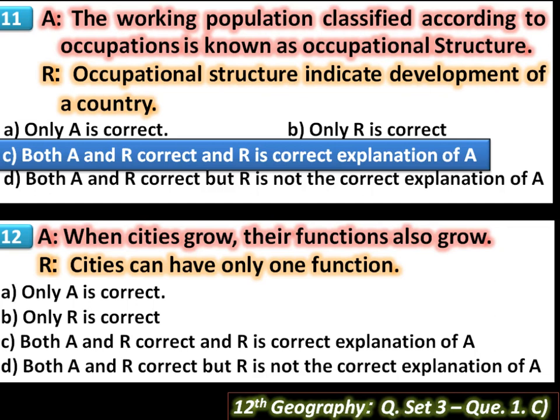Then R, city can have only one function. The sentence is wrong because this is not possible because various types of activities are concentrated in city. City does not carry out only one function. Then the correct answer is A. Only A sentence is correct. Then next question.